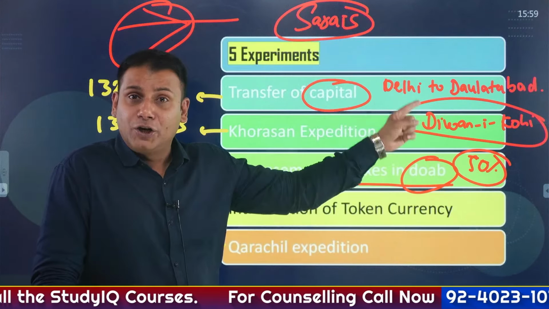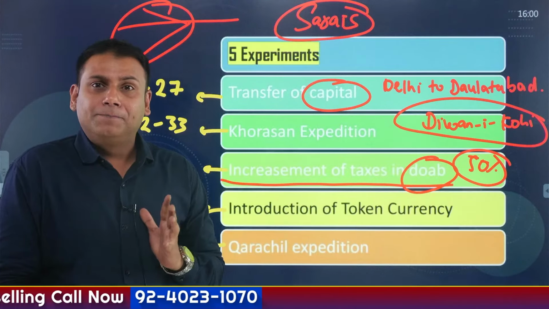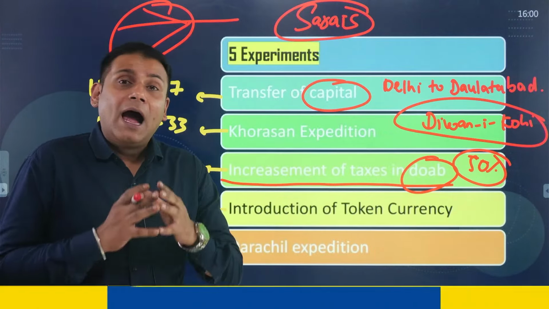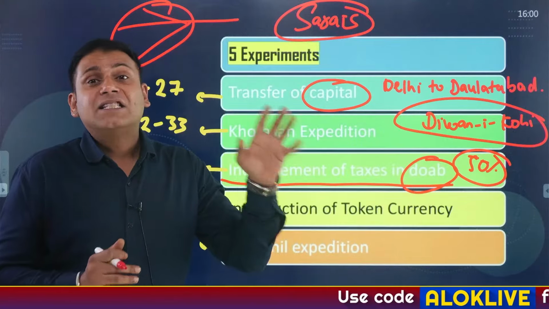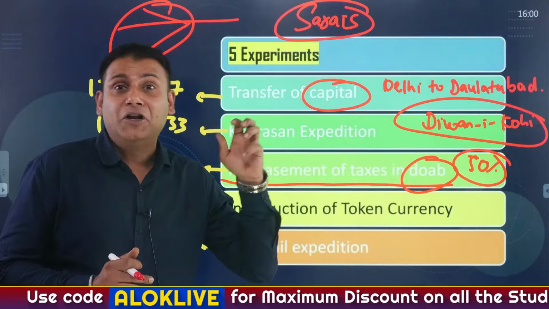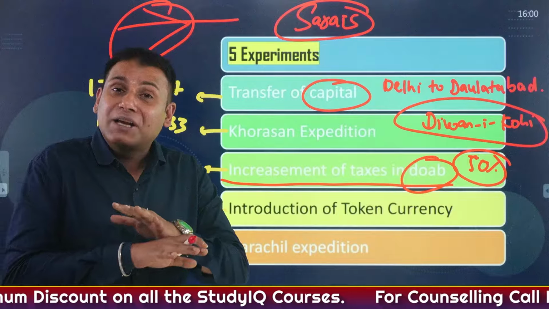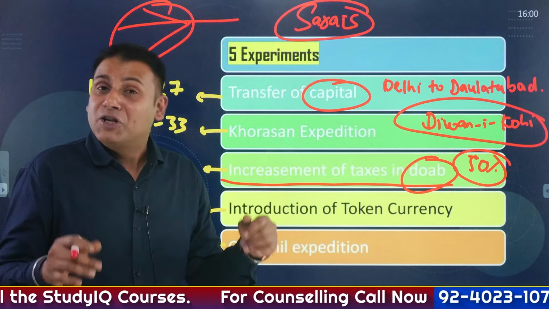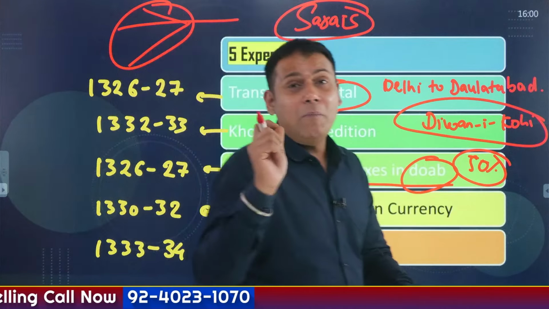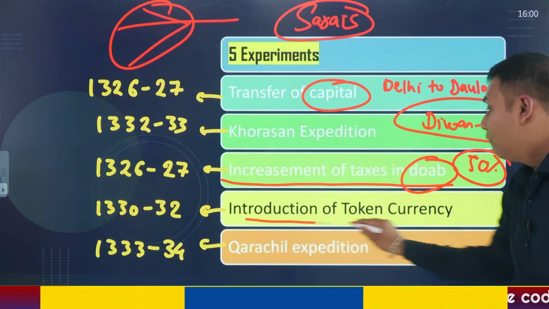The Diwan-e-Kohi department is related to agriculture. So he started the Diwan-e-Kohi department, and he chose an area of 70 to 84 square miles. And he spent approximately 70 lakh tankas over the next 3 to 4 years to replenish the fertility of the soil in that region. But unfortunately, the land was completely barren. So this was nothing but the second failed experiment of whom? Muhammad bin Tughlaq. The third failed experiment was the introduction of token currency.